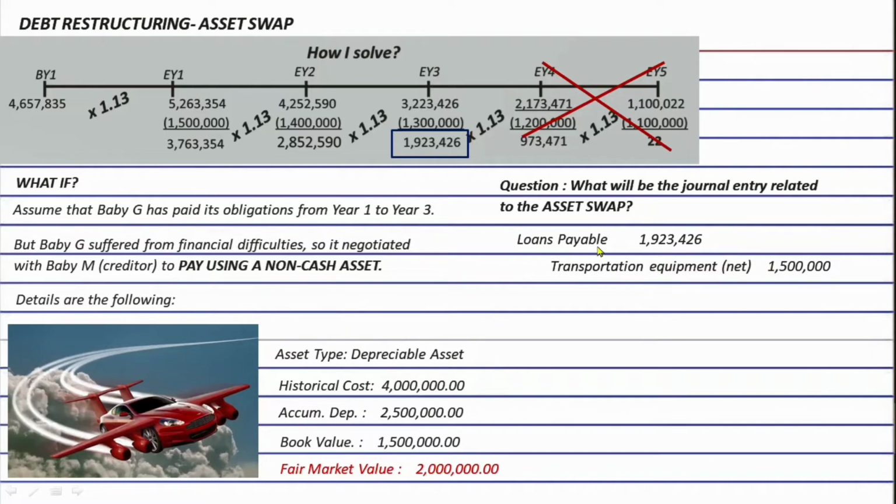Okay? So in our case, in this illustrative problem, we have gain on extinguishment of debt because the debit amounts are higher. So the gain is 423,426. Okay? So as you can see, we ignored the fair market value. We used the book value only. So you need to remember that. Again, in the asset swap, we don't need the fair market value. We need the book value. So again, you need to remember that.